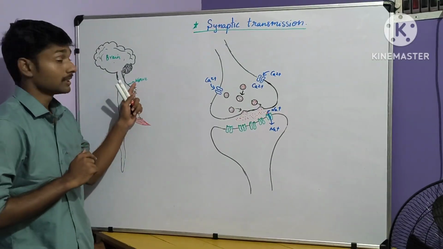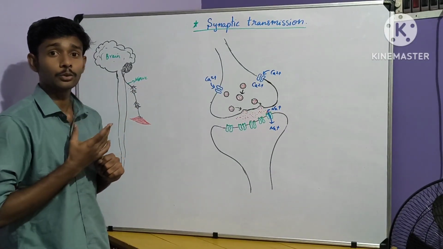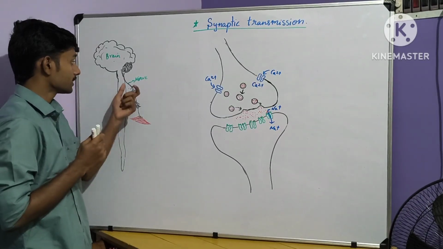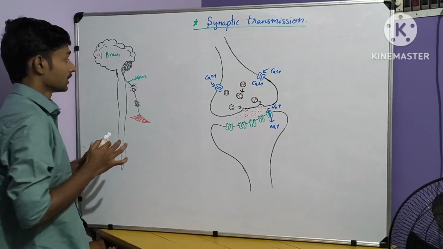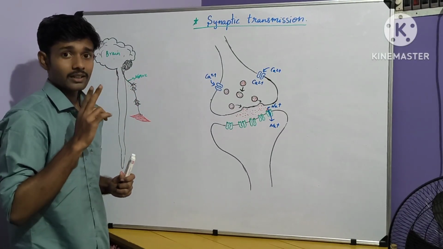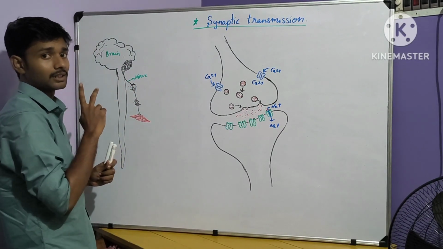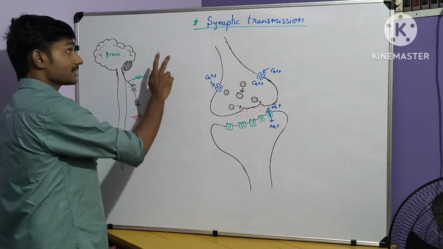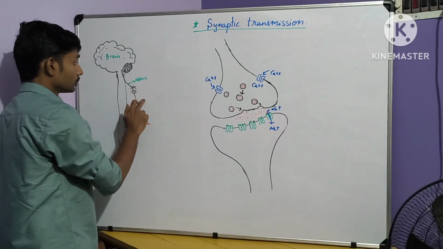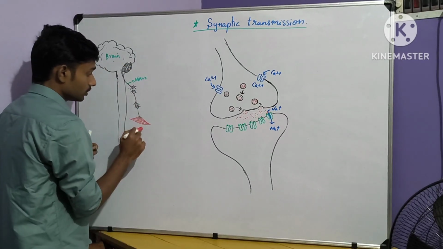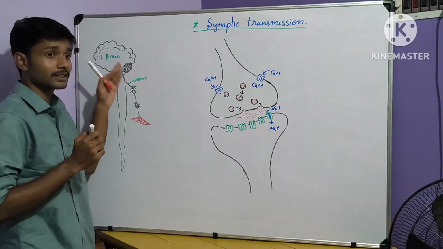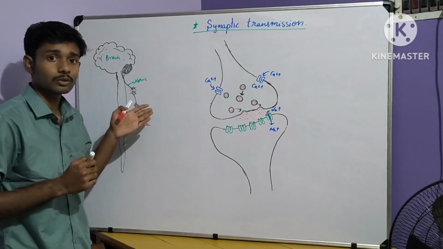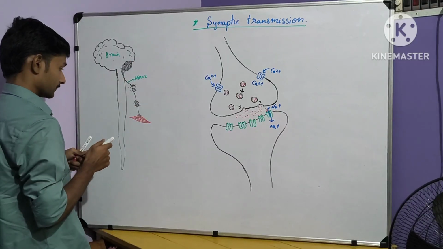of the nerves. Nerves are nothing but a bundle of neurons. A group of neurons combined together forms a nerve. So in this, only neurons are present. If you cut the wire, there is no connection between the switch and bulb, so the bulb will not glow, current will not flow. But in the case of synaptic transmission, from neuron to neuron, from the brain to the respective organ, there is no single neuron connection. Many neurons combined together connect that path.